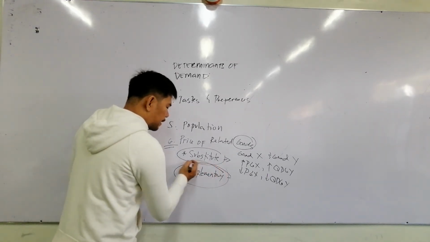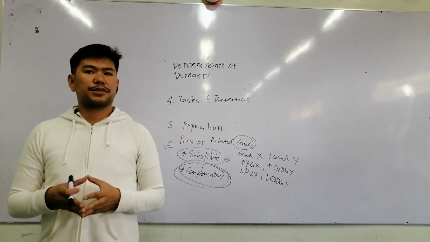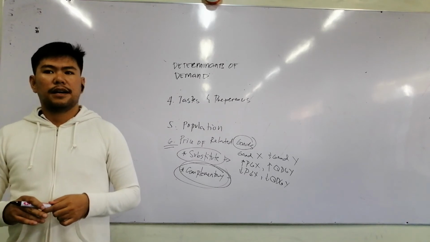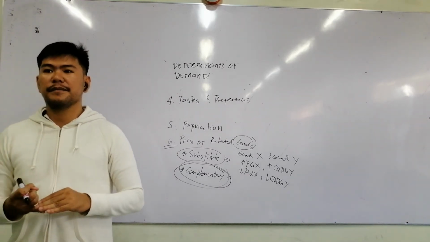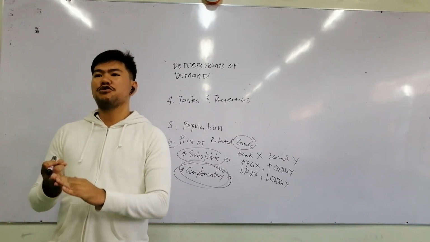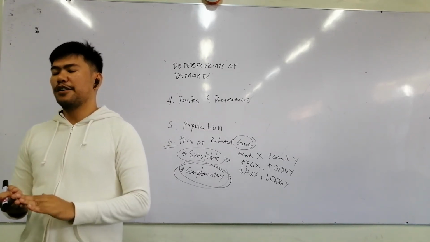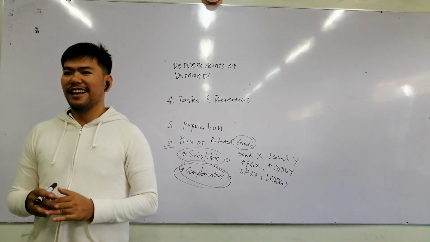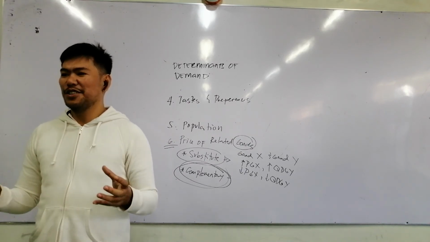For the complementary goods, what are they? These are goods used together or consumed together. Give me examples. Okay, you have your cell phone and your load. You consume it together. Yes, you have your coffee and sugar. What else? You have your gasoline and your car or motorcycle. Okay? So those are complementary goods.